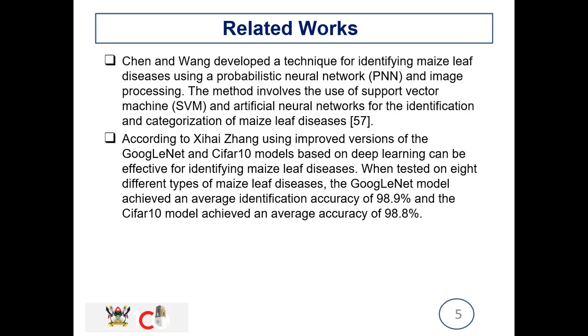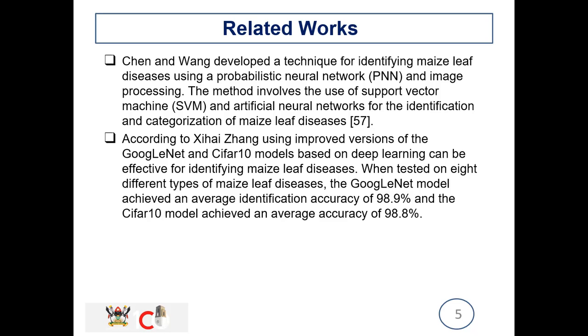When you go to the related works, one of the people who have done some research on maize leaf diseases is Cheng and Wan. They used probabilistic neural networks and image processing. They used support vector machines and artificial neural networks for the identification and categorization of maize diseases.